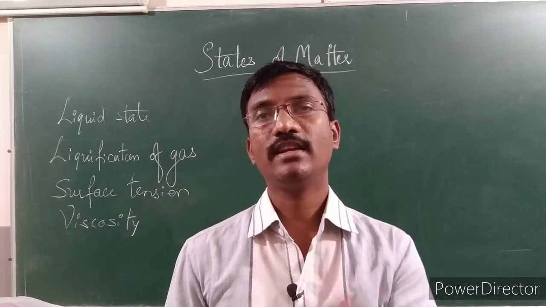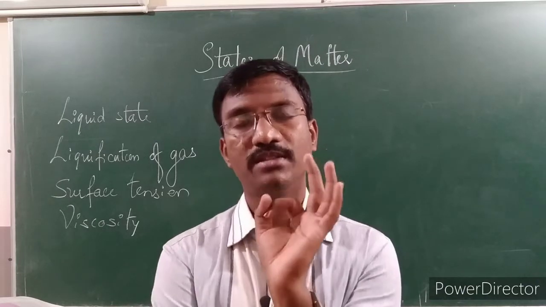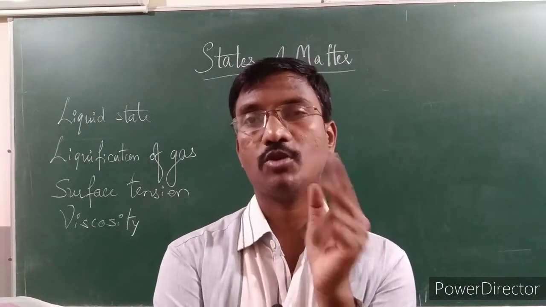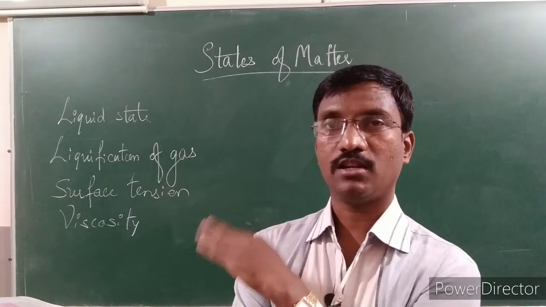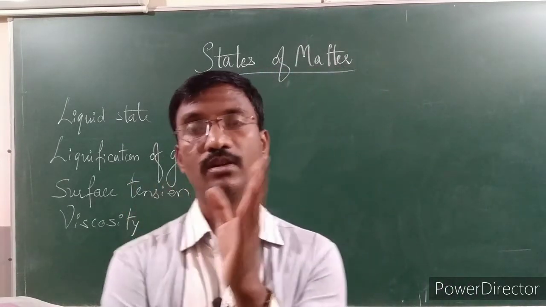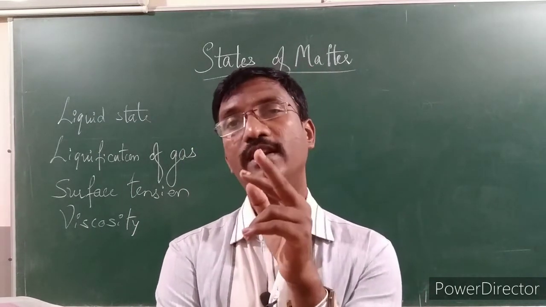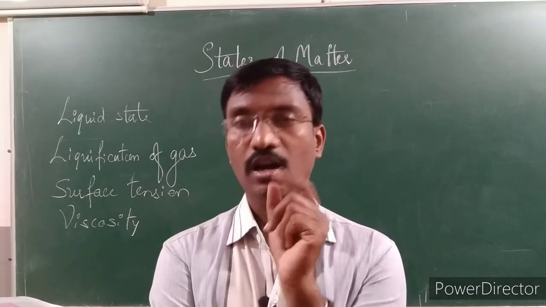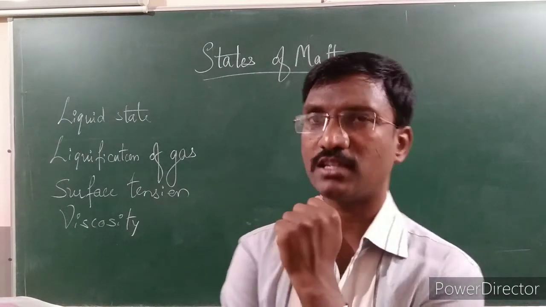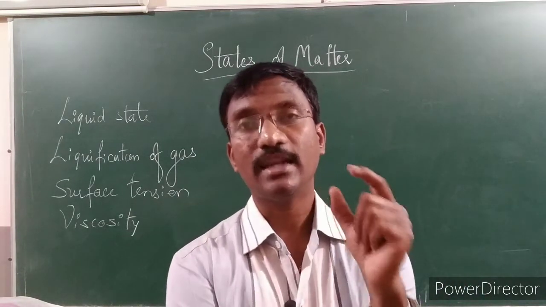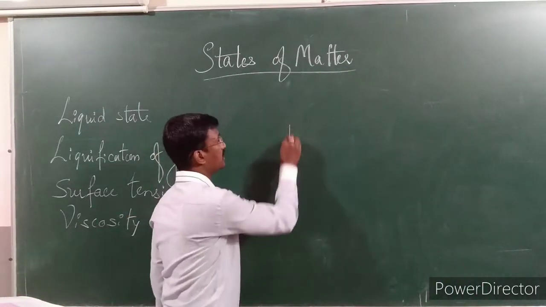To convert gas into liquid, we have some conditions. We have to decrease the temperature, because as we increase the temperature, solid converts to liquid and liquid converts to gas. To convert gas to liquid, we have to reduce the temperature, and we have to increase the pressure. The minimum temperature required to convert the gas into liquid is called the critical temperature, represented as TC.